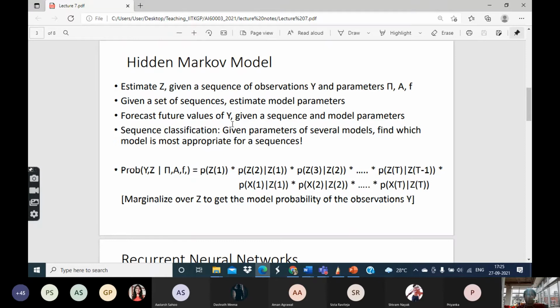Okay, so these kinds of forecasting I will be able to make if I have the sequence and the model parameters. Another thing which I can do is sequence classification. What is sequence classification? Like in lecture number 2 of the second module, we had discussed several time